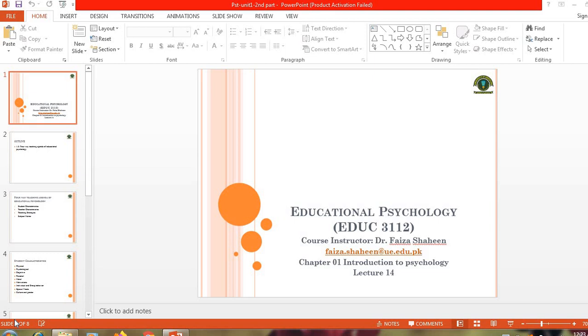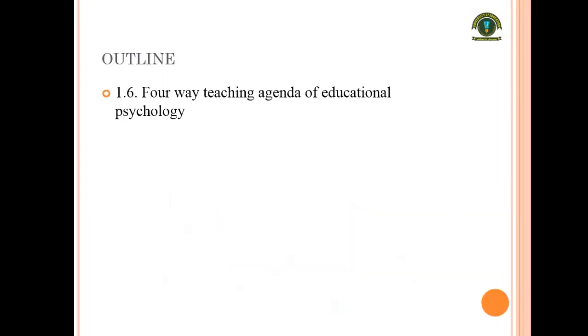In the previous lecture we have seen and revised the concept of educational psychology, its nature and function. Now we will see in this lecture what is the practical nature of educational psychology whenever we are concerned with teaching as a practice. Four-way teaching agenda of educational psychology. According to this discipline, psychology helps the teaching and learning process.